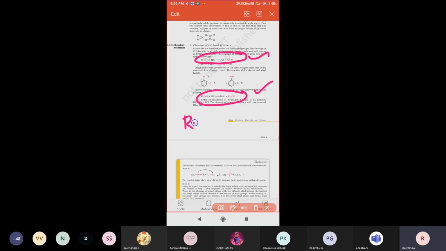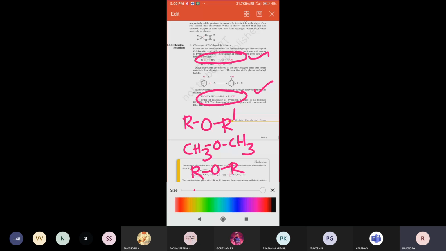R dash is nothing but a different kind of alkyl group. If you take two alkyl groups of the same kind attached, you represent them like R oxygen R. If one is a methyl group and another is an ethyl group, then you represent it with R dash.